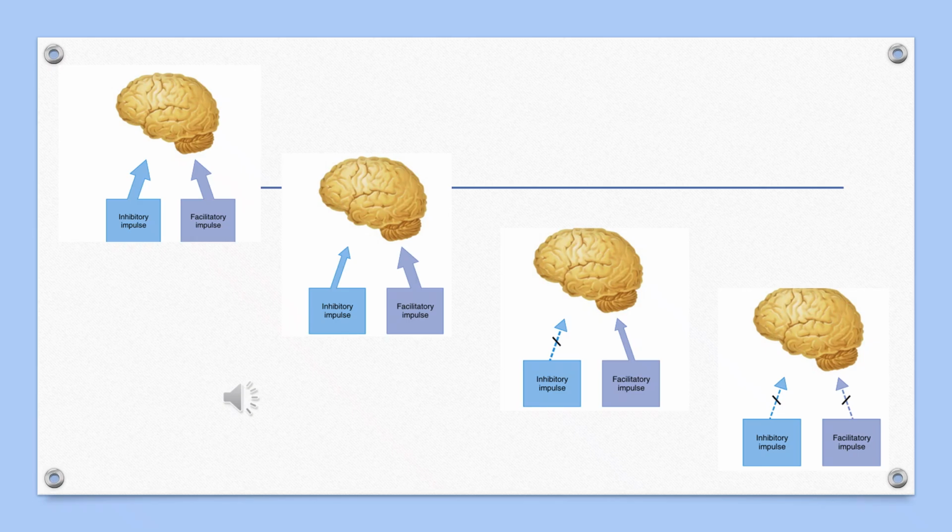Then in the third diagram, at high convulsive levels, inhibitory neuron function is completely depressed, allowing the unopposed function of facilitatory neurons. Pure facilitatory input without inhibition produces the tonic-clonic activity at these levels.